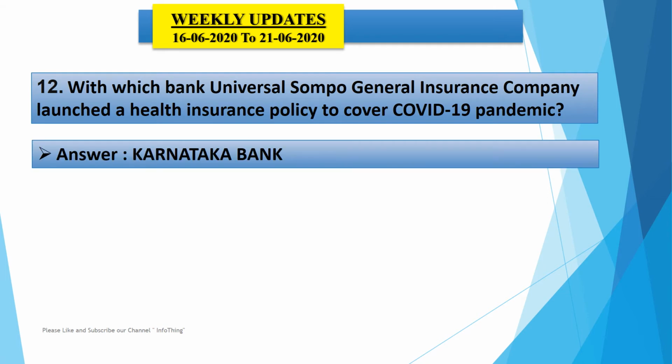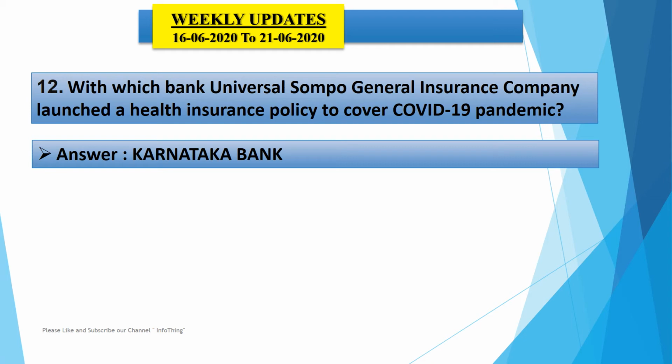Here the answer is Karnataka Bank, an Indian scheduled private sector bank. Karnataka Bank and Universal Sompo General Insurance Company have launched a health insurance policy to cover the COVID-19 pandemic. The premium amount of the policy is 399 rupees only, with a validity period of 120 days only.